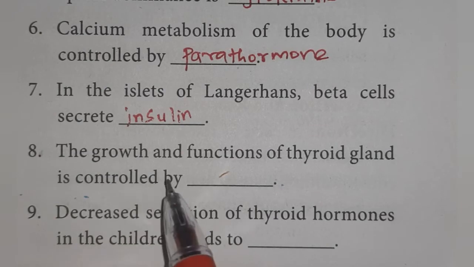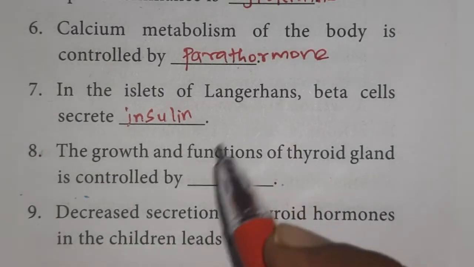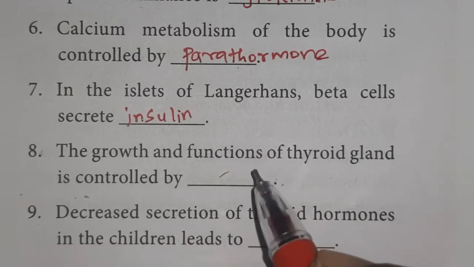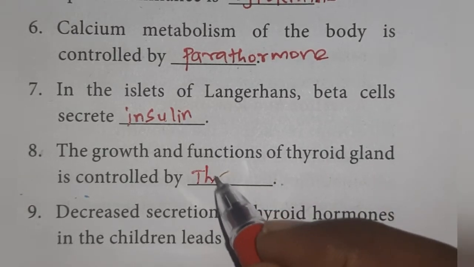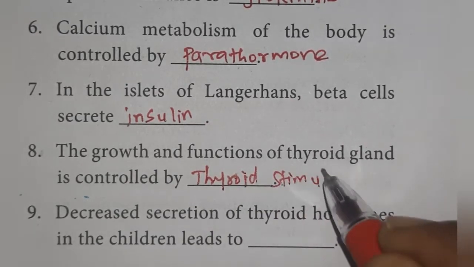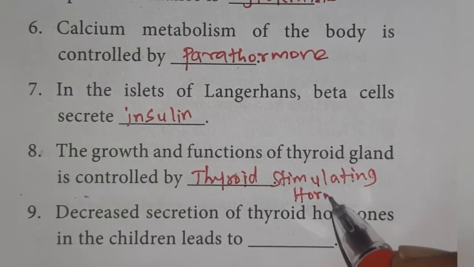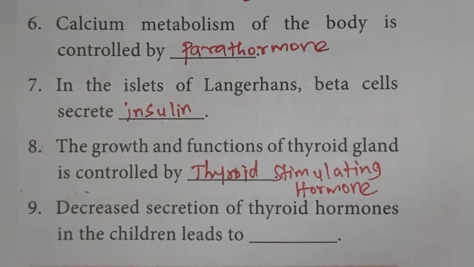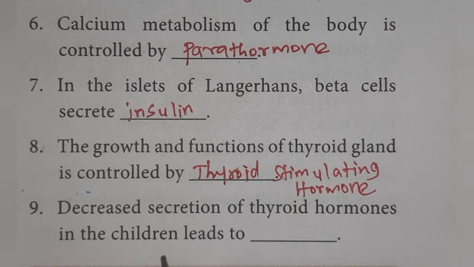Eighth one, the growth and functions of thyroid gland is controlled by thyroid stimulating hormone, TSH, or you can write full form, thyroid stimulating hormone. Then ninth one, decreased secretion of thyroid hormones in the children leads to cretinism.